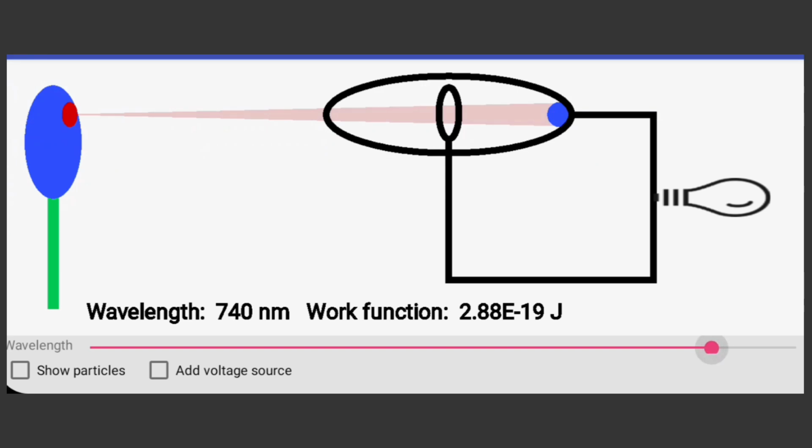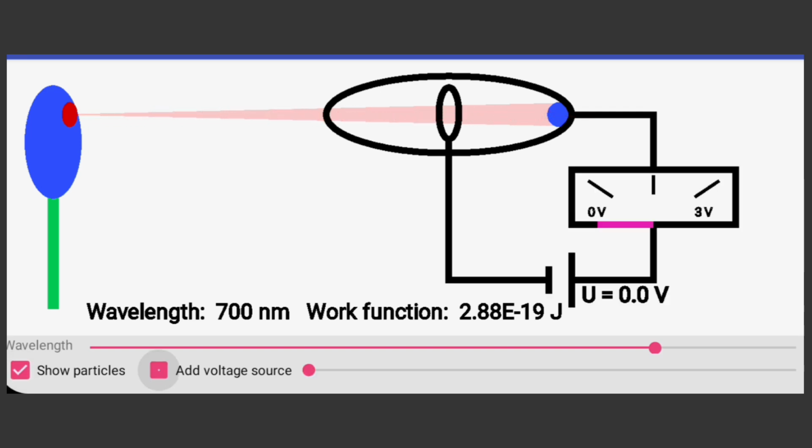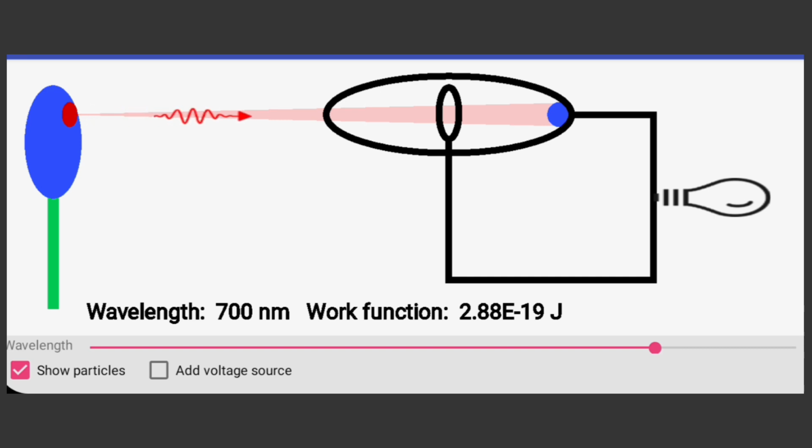Understanding the photoelectric effect. The photoelectric effect is a phenomenon in which electrons are emitted from a material when it is exposed to light. This effect plays a crucial role in our understanding of the behavior of light and matter. Let's explore the key points of the photoelectric effect and how it was explained by Albert Einstein in 1905.